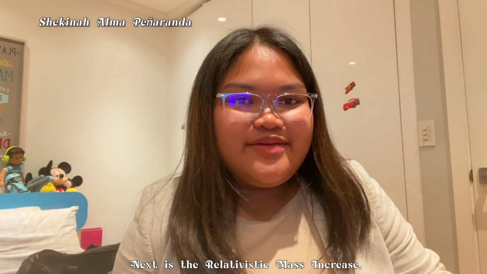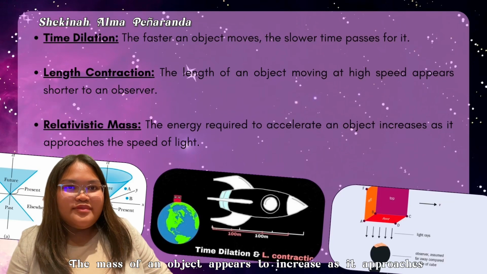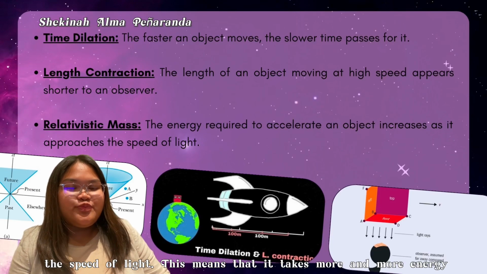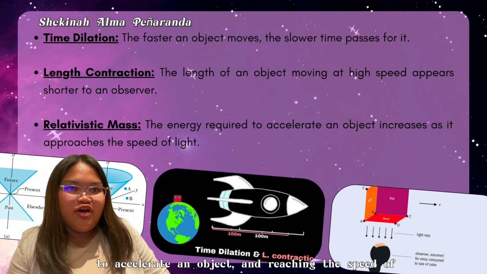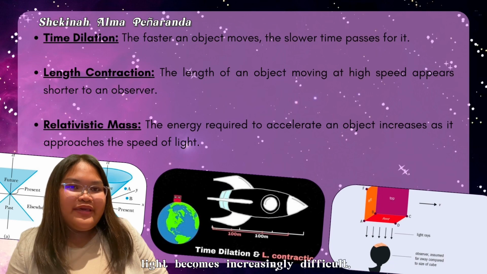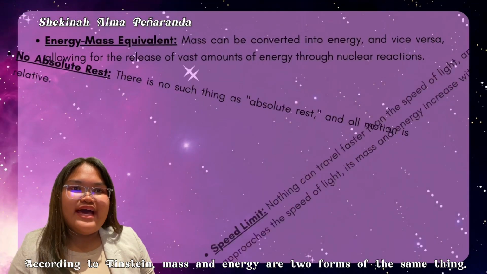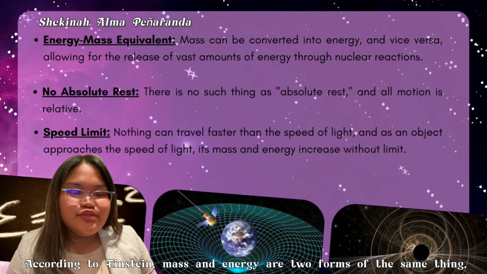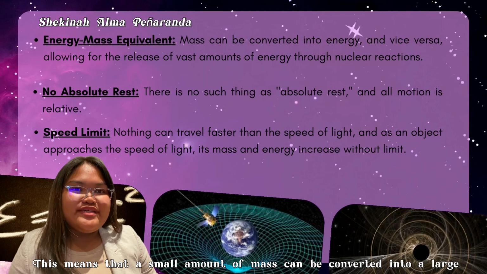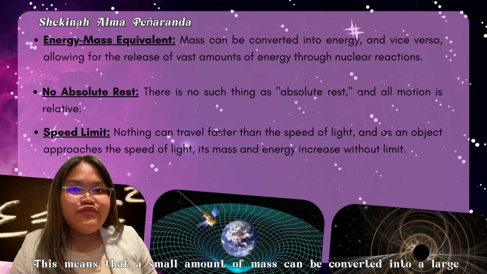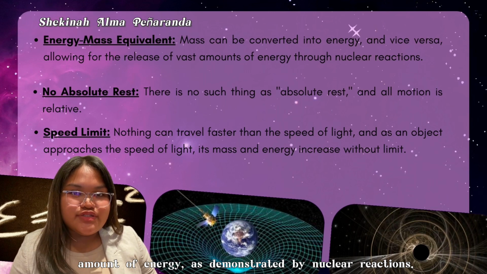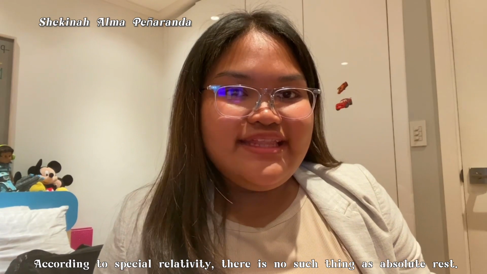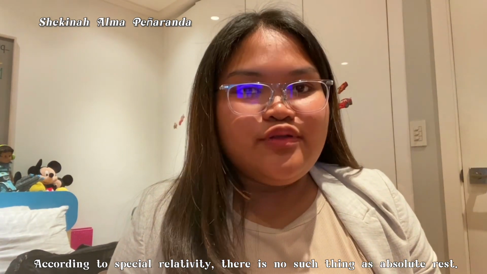Next is the relativistic mass increase. The mass of an object appears to increase as it approaches the speed of light. This means that it takes more and more energy to accelerate an object, and reaching the speed of light becomes increasingly difficult. Mass-energy equivalence. According to Einstein, mass and energy are two forms of the same thing. This means that a small amount of mass can be converted into a large amount of energy, as demonstrated by nuclear reactions. According to special relativity, there is no such thing as absolute rest.